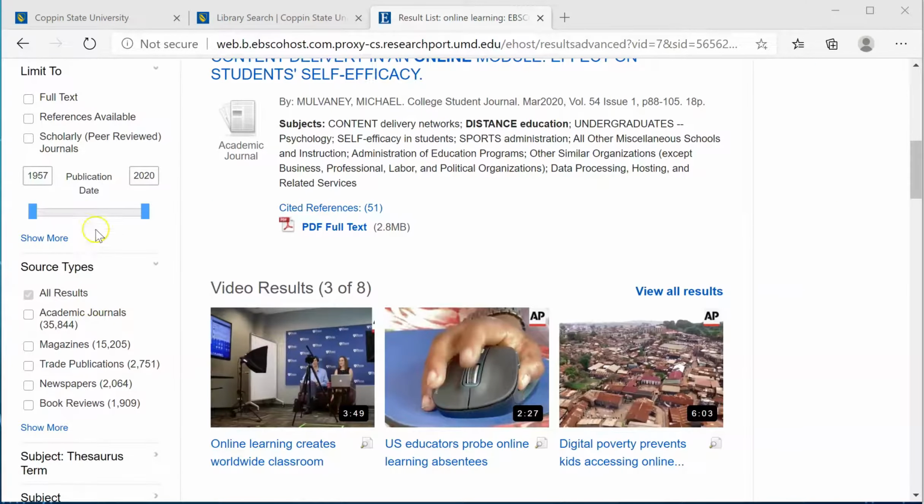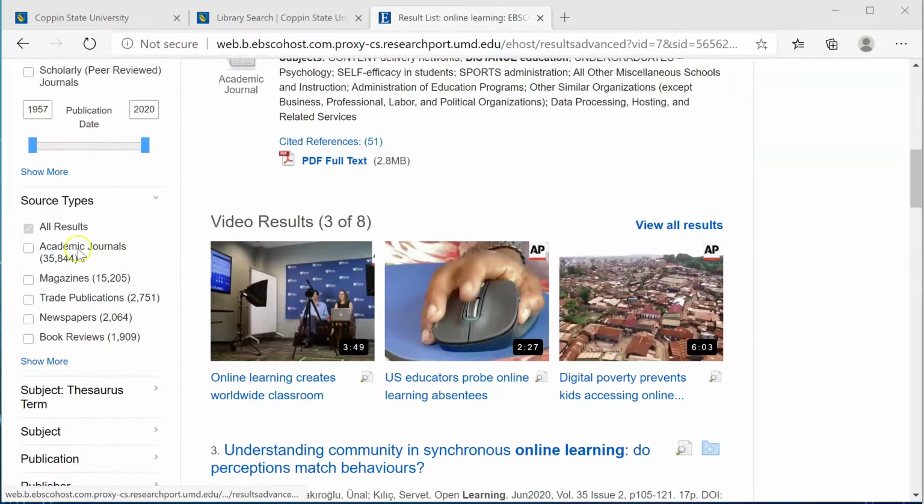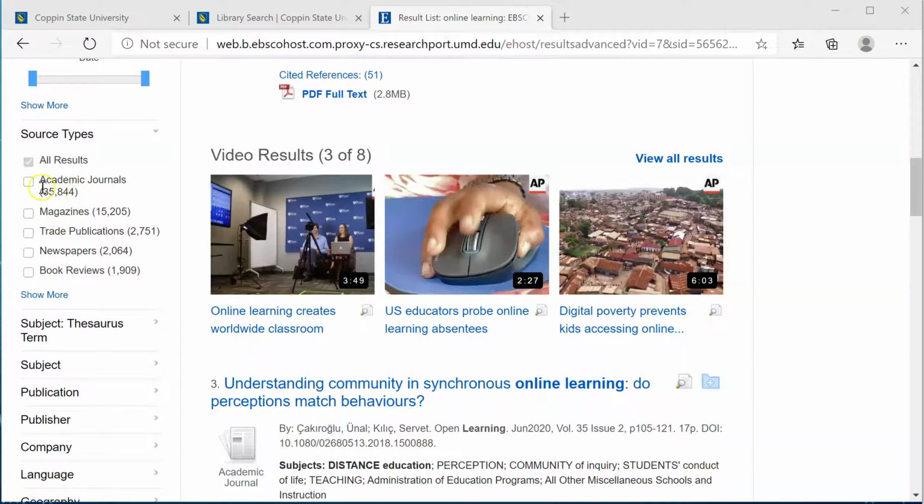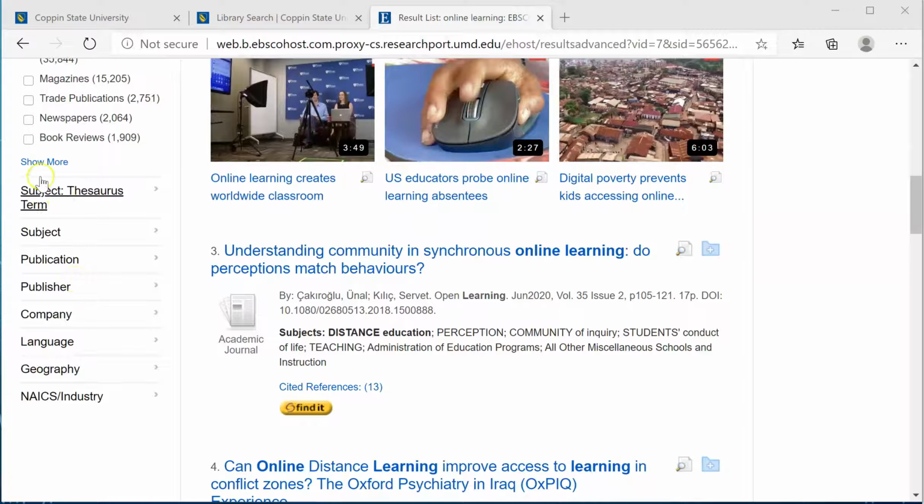We can limit by full text, available references, or scholarly peer-reviewed. We can also change the publication date in either direction, and we can determine the source types, which include anything from academic journals to popular magazines, trade publications, and more. The options in this column will change depending on the databases chosen.